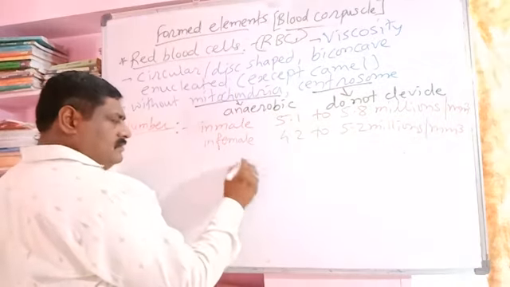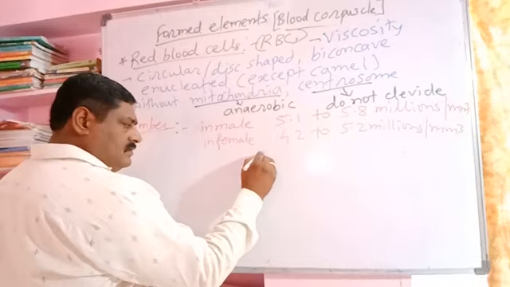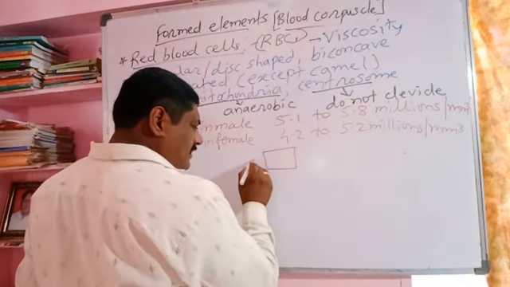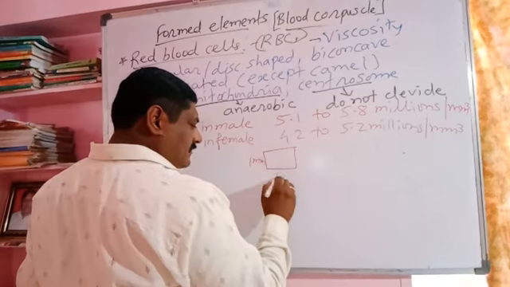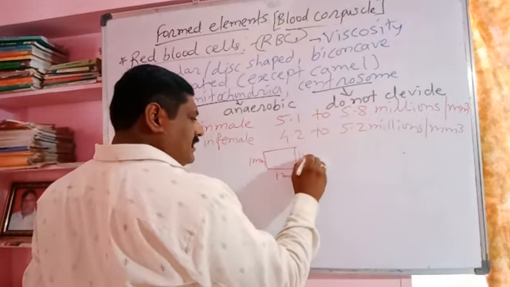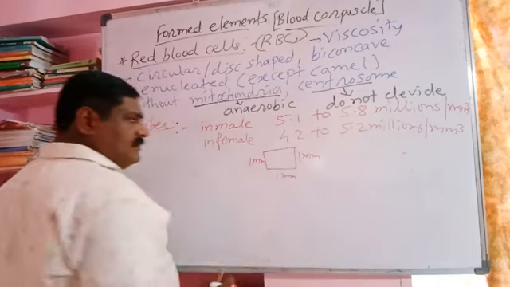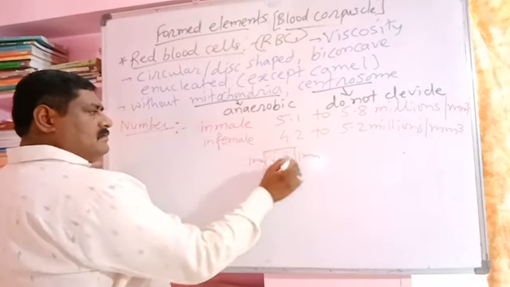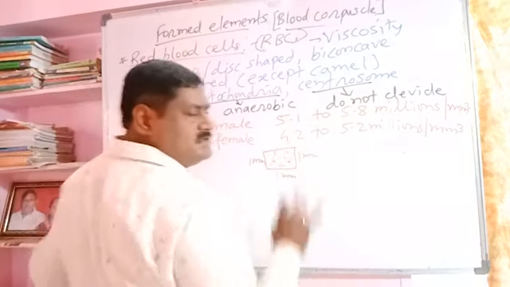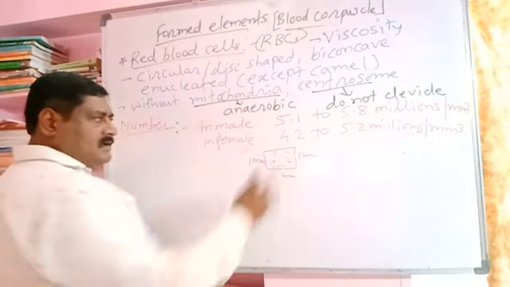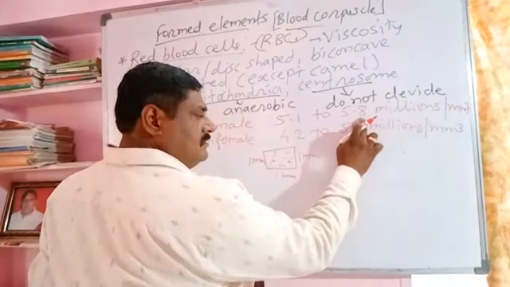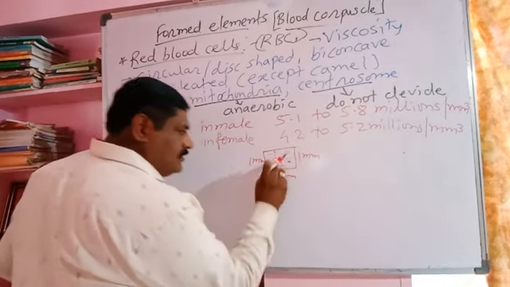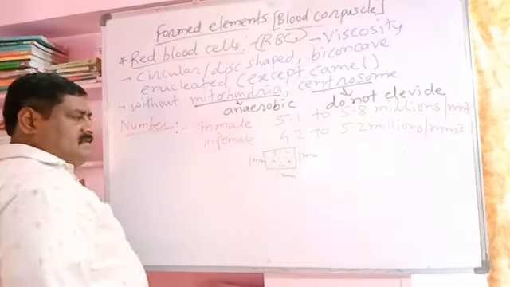Means what? 1 millimeter length, 1 millimeter breadth and 1 millimeter height. Such a small cube contains this amount of RBC. 1 million is equal to 10 lakh. 1 million म्हणजे 10 लाख. म्हणजे 50 ते 60 लाख, 40 ते 50 लाख एका मिलीमीटर क्यूब या जागेमध्ये एवढे नंबर ऑफ आरबीसी असतो.